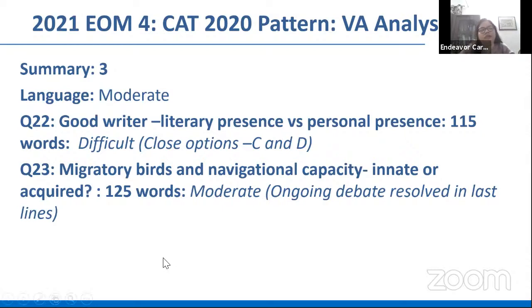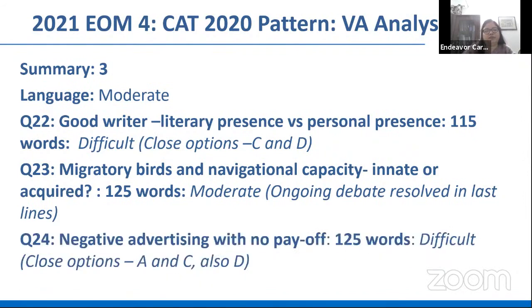When you look at the length, would have taken you over a minute to read, but is actually a moderate one. If your reading is in place by now, and you realize that you can't just read the first few lines, you've got to read the entire paragraph, and that somewhere towards the last few lines, there is mention of how whether it is innate or acquired is an ongoing debate, but that debate is also resolved. There is some consensus about what it is. If you sensed that line, if you picked that line and the last two lines, you would definitely get this right. All right. So that's why it's marked moderate.